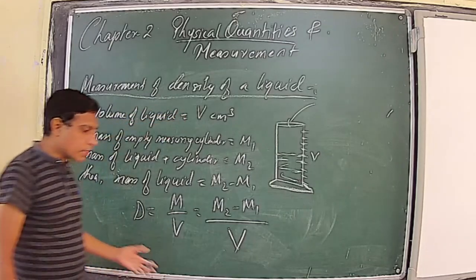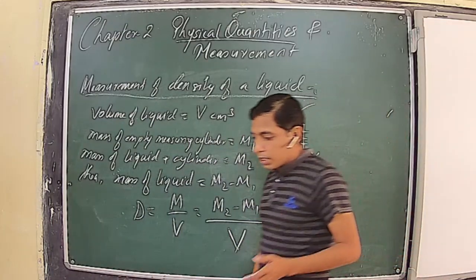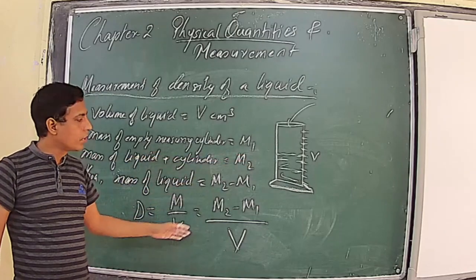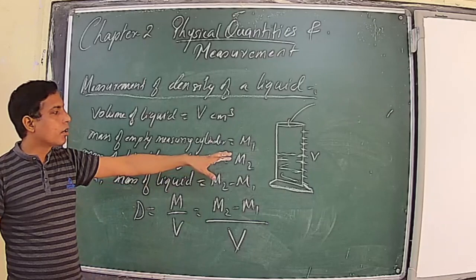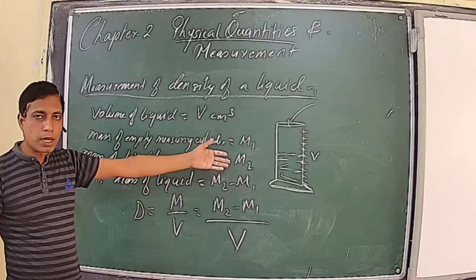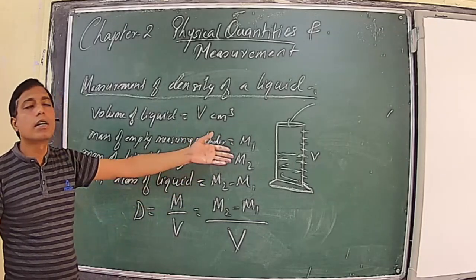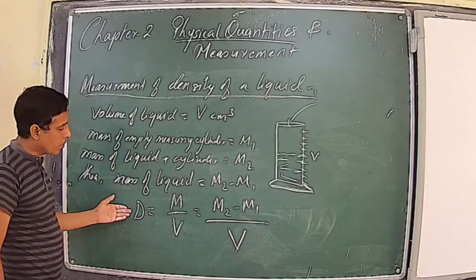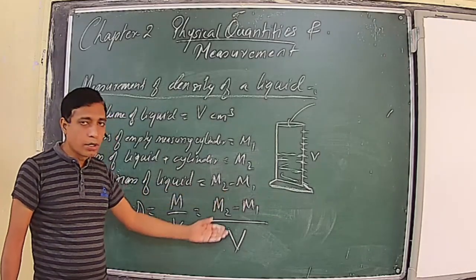Liquid, because of its nature, is that state of matter which flows and does not have a defined shape. So we use the measuring cylinder for measuring its volume, and for measuring the mass we use this tricky method, because it cannot acquire a fixed shape. First we measure the mass of the empty cylinder, then the mass of the cylinder plus liquid, and the difference will be the mass of the liquid present inside the measuring cylinder. Then we use the formula density is equal to mass upon volume, so M2 minus M1 upon V.